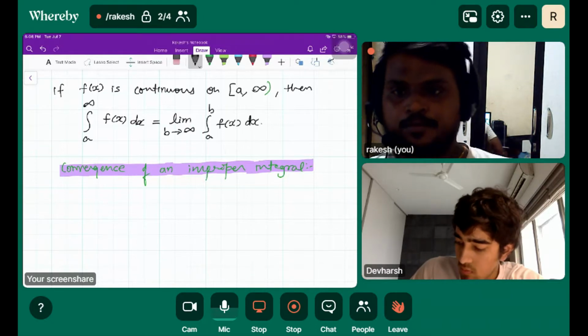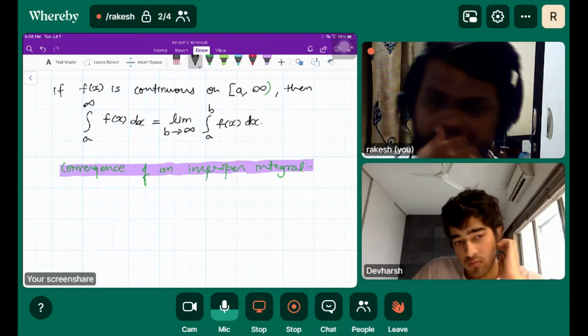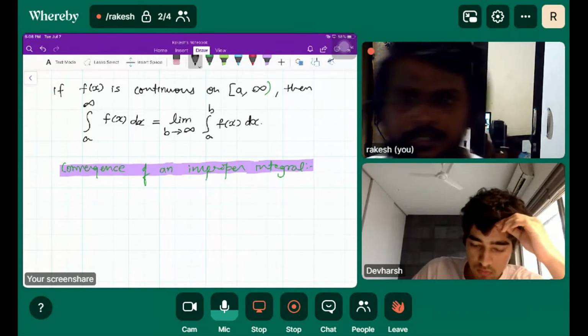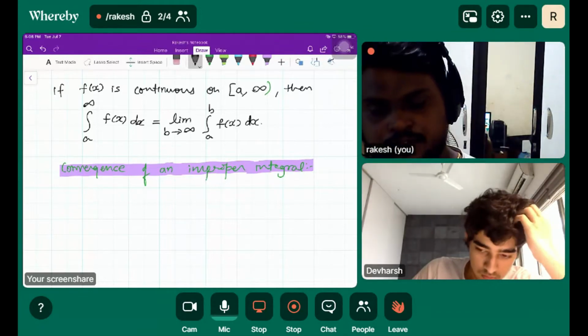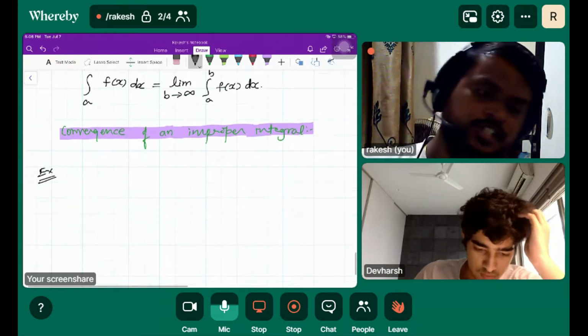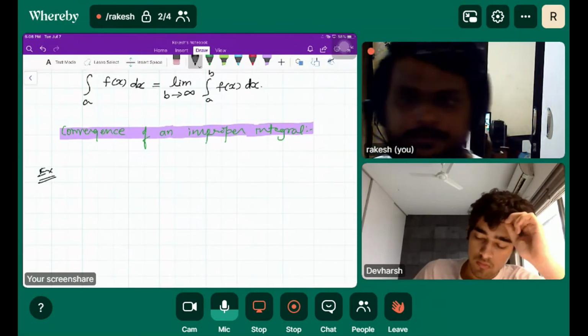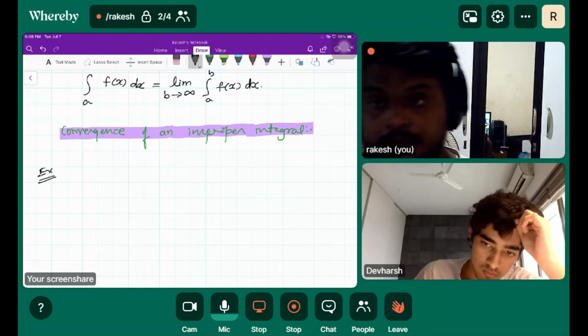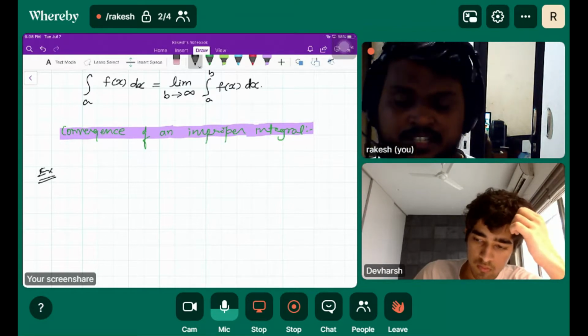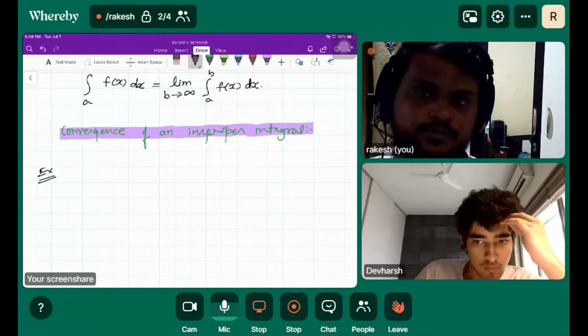So if suppose we have a question on it, if I directly put a question before the test. Integration is also a sum, right?